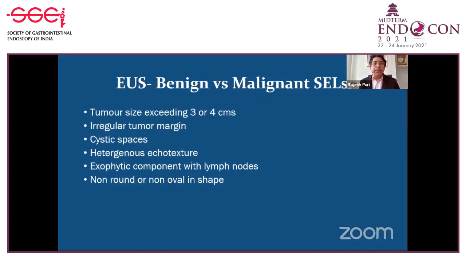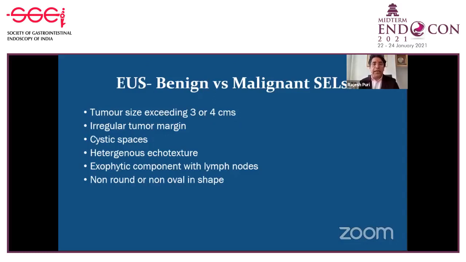If the subepithelial lesion, especially originating from the fourth layer, is more than 3 to 4 centimeters in size, has irregular margins, cystic spaces, heterogeneous echotexture, exophytic component, lymph nodes, and is non-round, non-oval in shape, the possibility of a malignant subepithelial lesion or malignant GIST is very high.